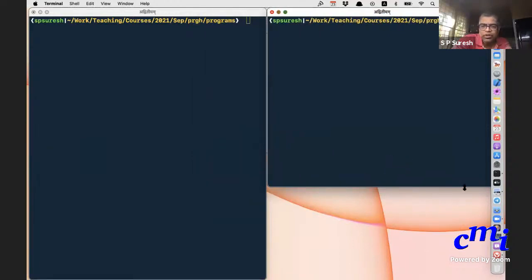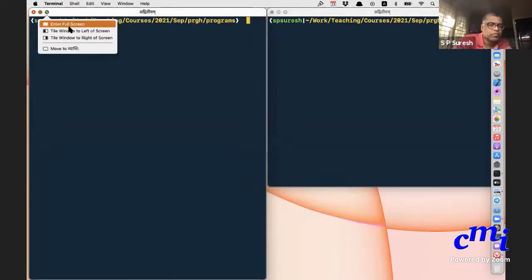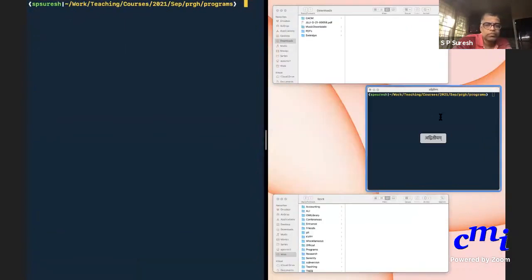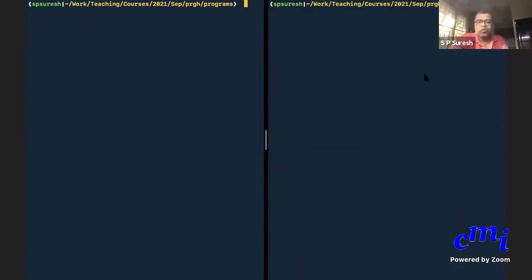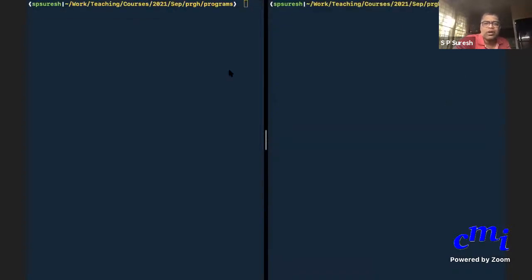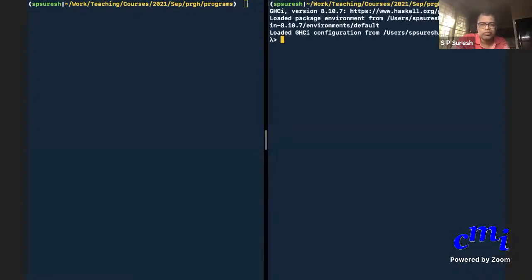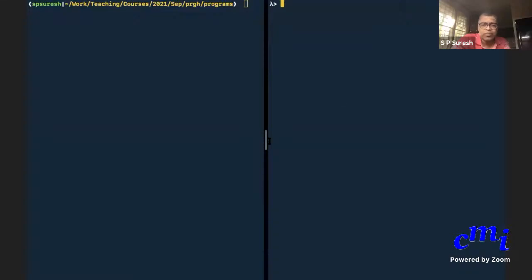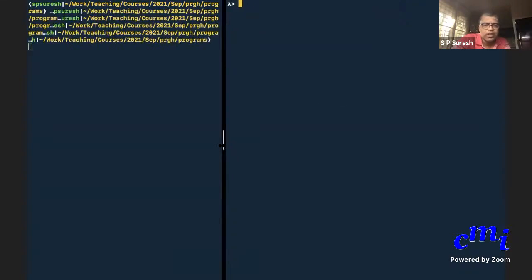Okay, now we have two windows, one here and one there. I'll switch between the two windows and try to tell you things from time to time. On the right window, I'll do GHCI. Yes, you see something. In fact, I can resize whatever I want.